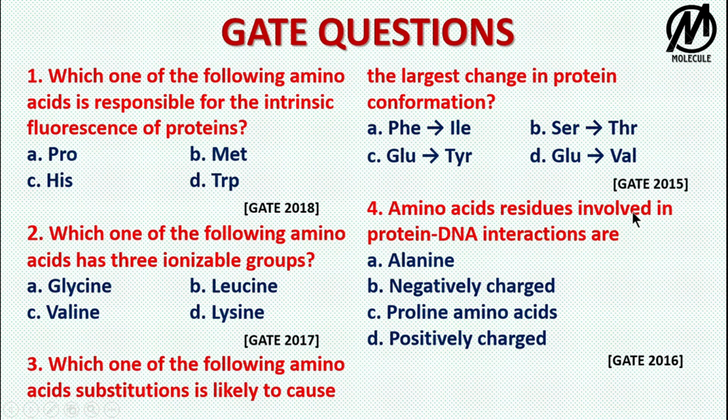Now the fourth option is glutamic acid to valine. Glutamic acid is a negatively charged amino acid and valine is a hydrophobic amino acid. So a hydrophilic residue is being changed into a hydrophobic one, and that will cause the largest change in the protein conformation in this case. I am not saying that other substitutions will not; only the B option will not cause any change, otherwise every other option will cause some change in the protein conformation.